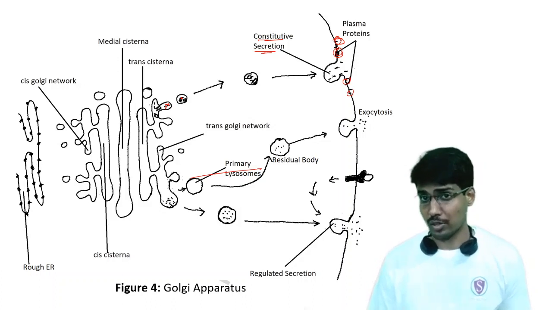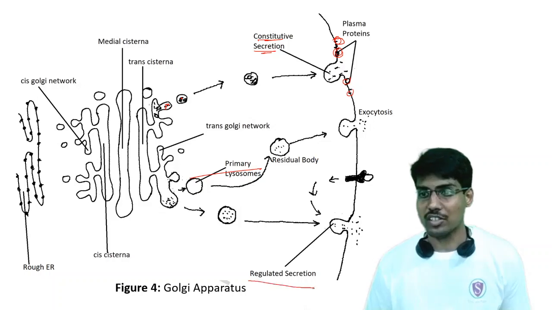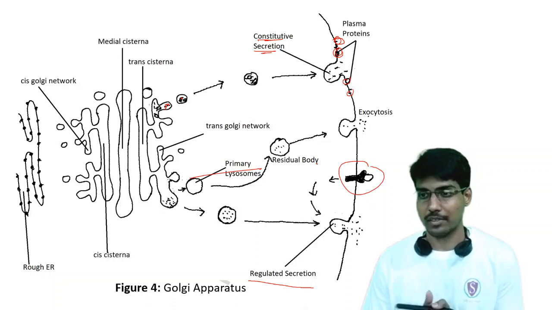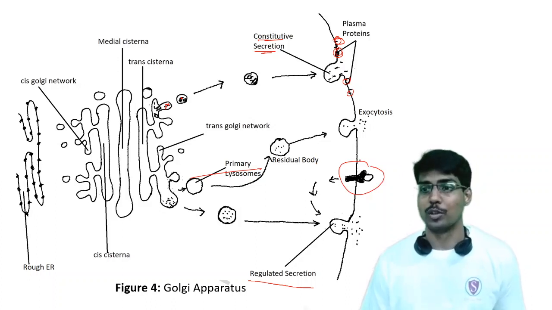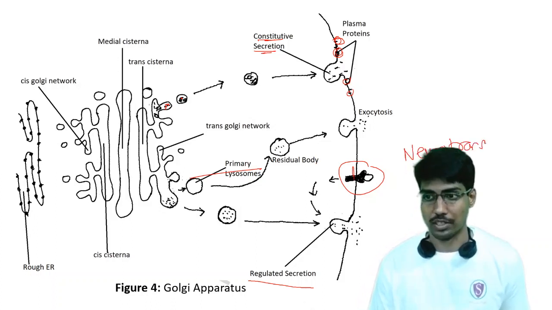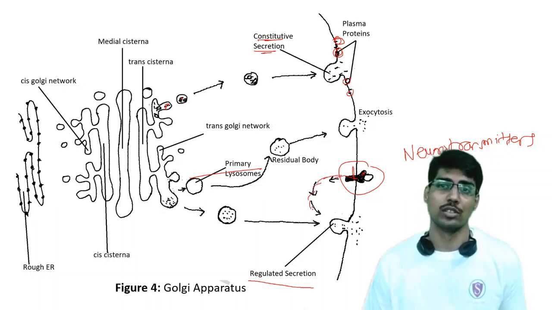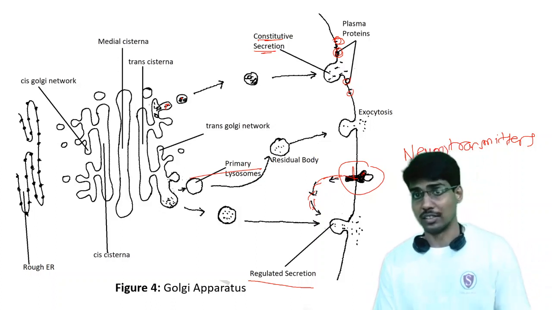But there is also regulated secretion, where there is a receptor-ligand stimulus for the secretion. For example, if the body requires neurotransmitters to be released, signals are generated with a ligand which attaches to a receptor, and these receptors ultimately take signals to the cell cytoplasm to release the neurotransmitters.